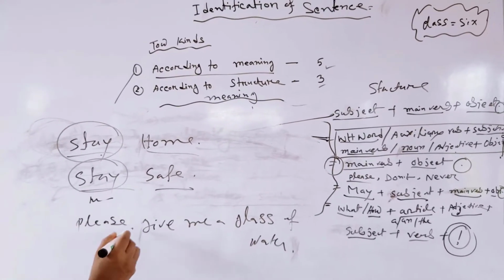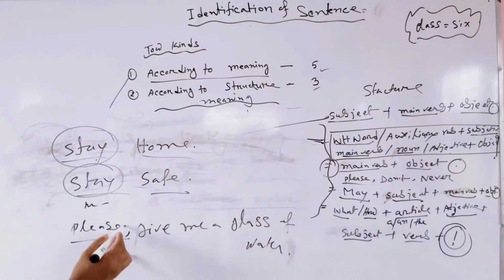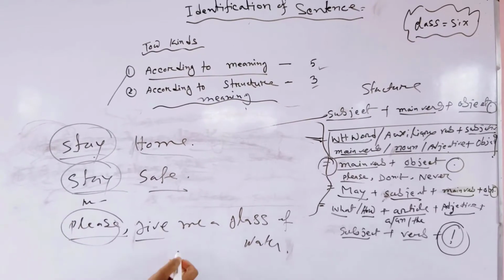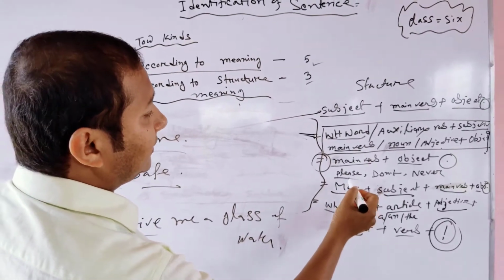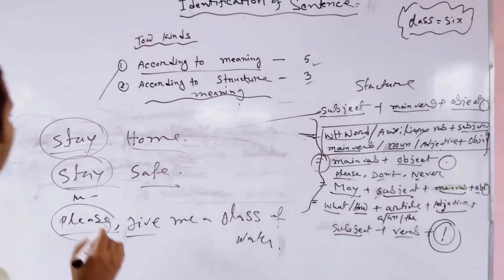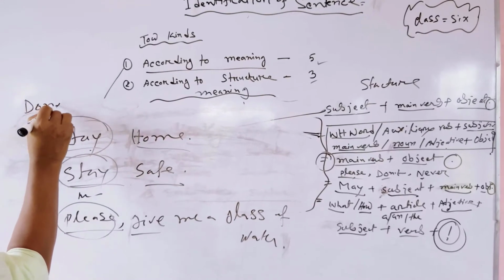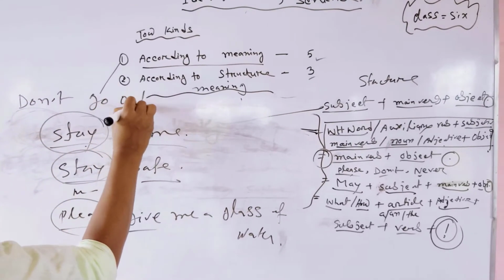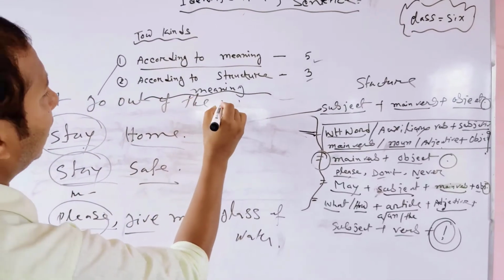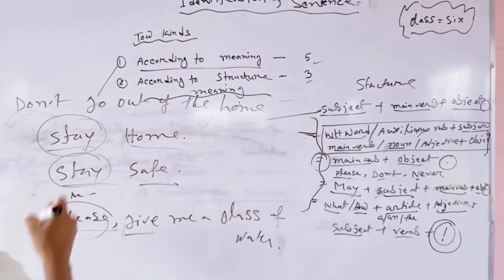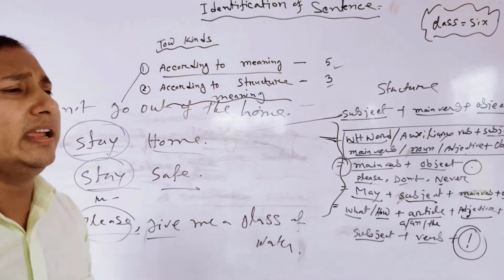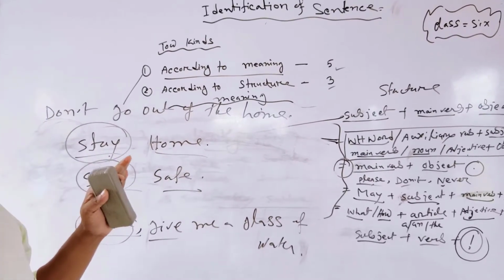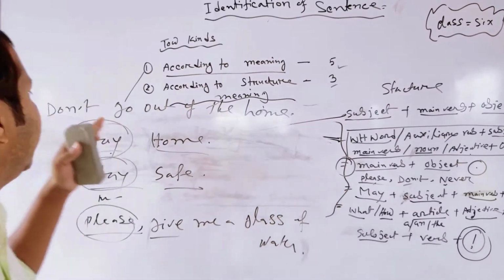In an imperative sentence, first of all we see please and give. An imperative sentence can begin with please, don't, never. Don't go out of the room. Don't go out of the home. This is another type, the negative imperative sentence.